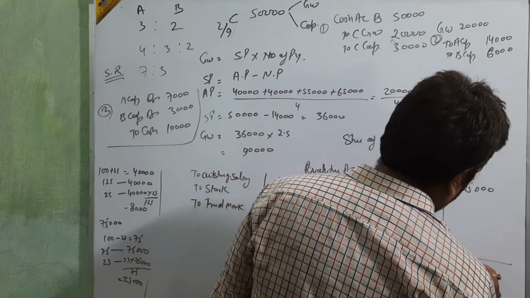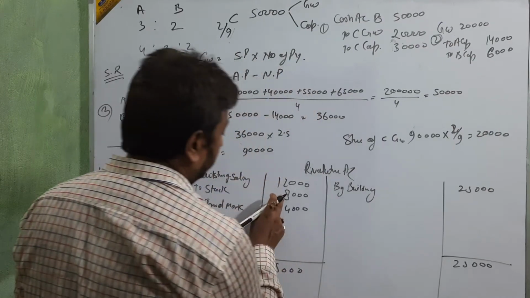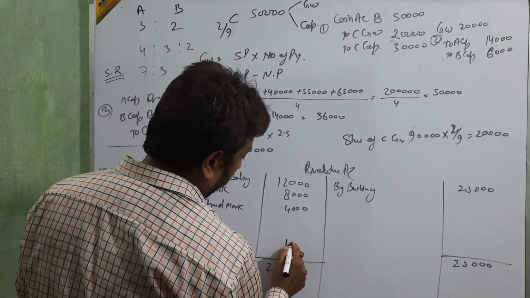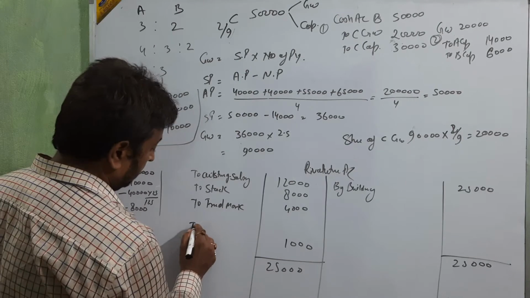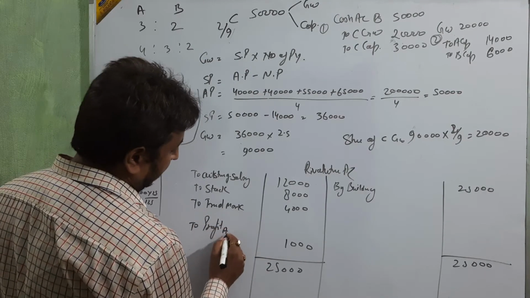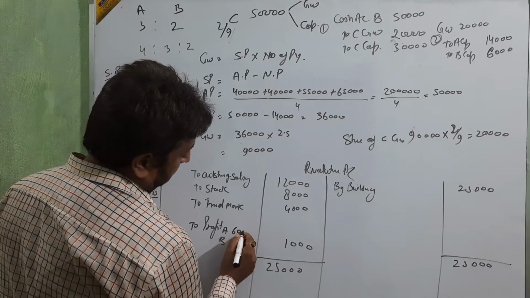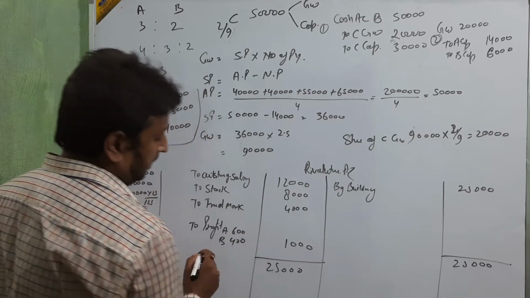Next is this side 25,000. 1,000 is what? Profit. So profit 1,000. A and B capital 3:2. It means 600 and 400.